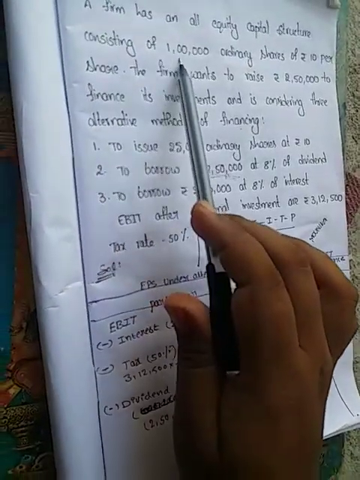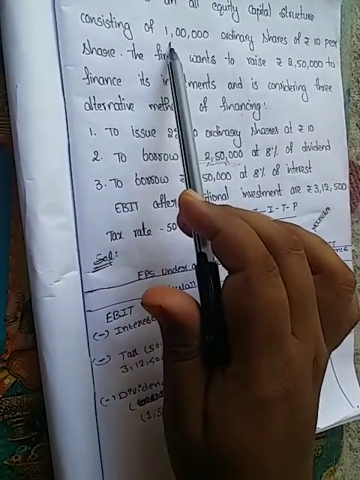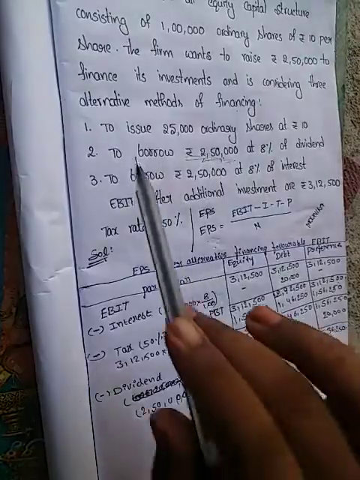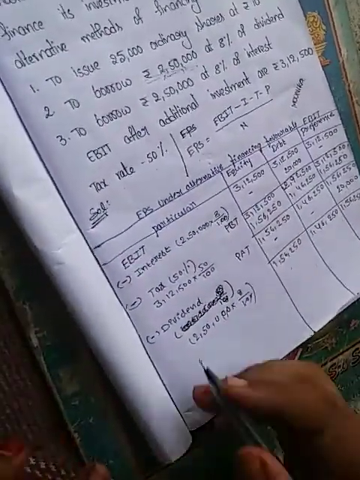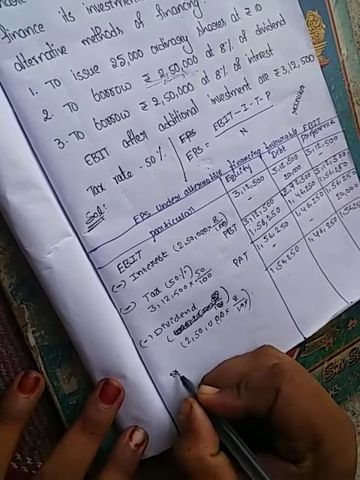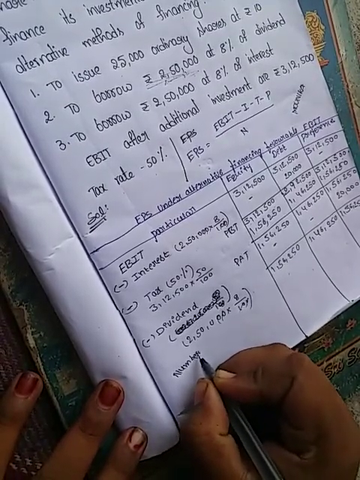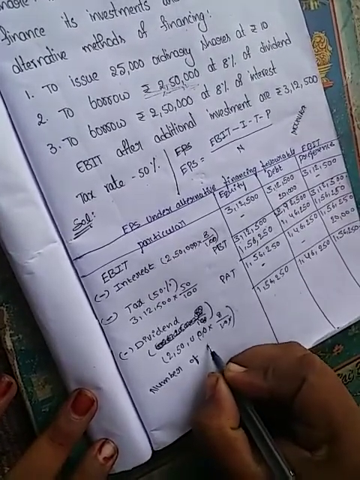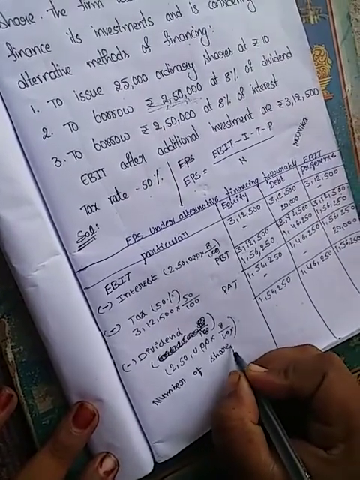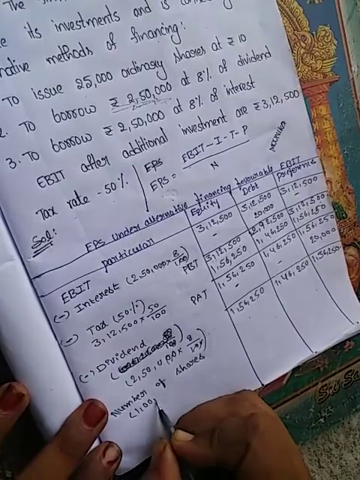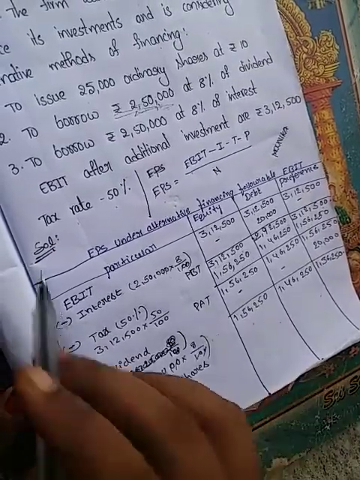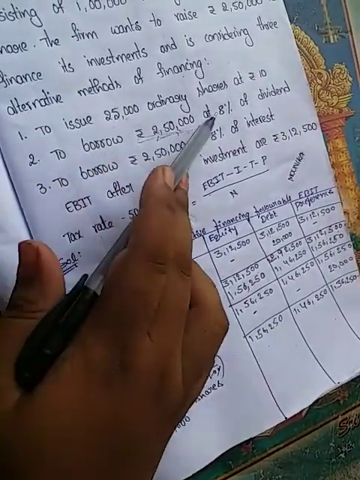And finally we calculate the earning per share for equity shareholders, debenture holders and preferential holders. The total shares in the organization are 1 lakh ordinary shares, and additionally we issue 25,000 ordinary shares.